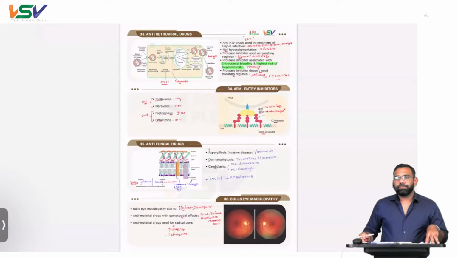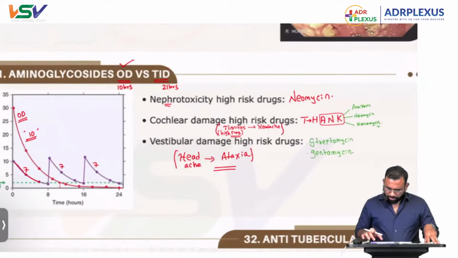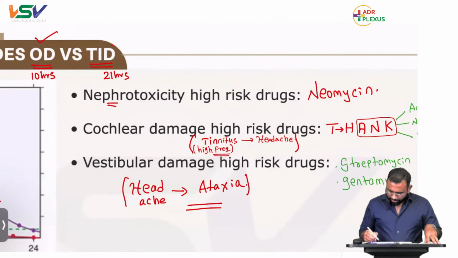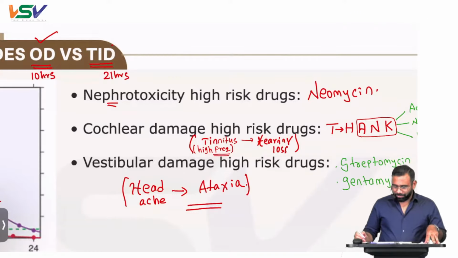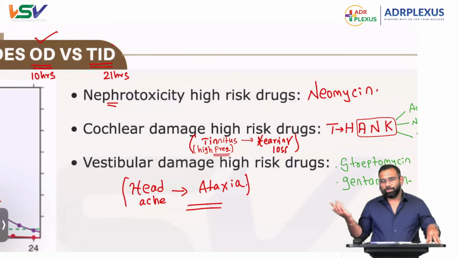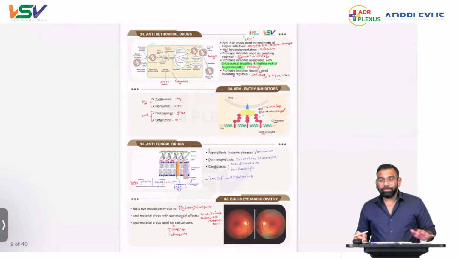My notes are given as tinnitus followed by hearing loss for cochlear damage. Sorry, it's hearing loss only, not a headache. I told hearing loss while explaining, but I think I wrote headache. It's hearing loss only. Obviously, cochlea means hearing only. So tinnitus followed by hearing loss. Thank you for correcting me. Clear?